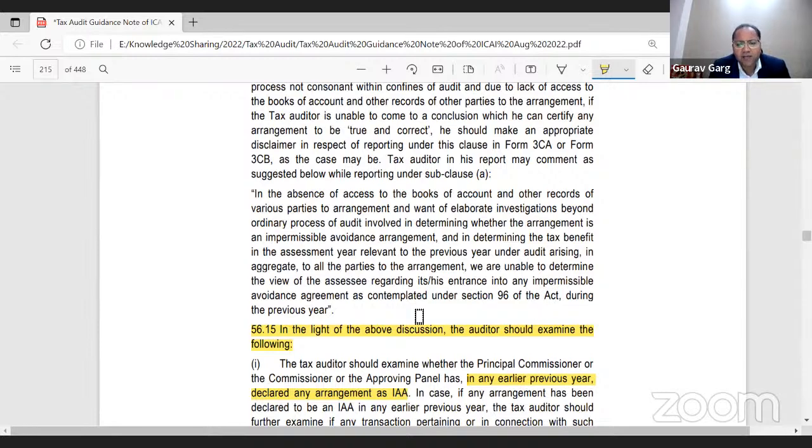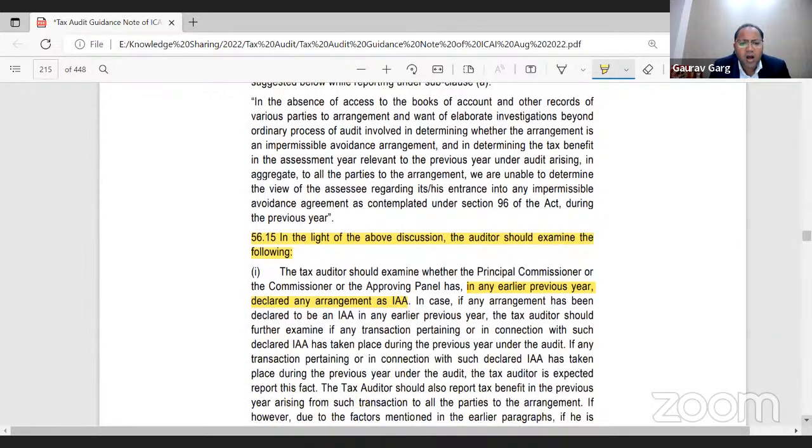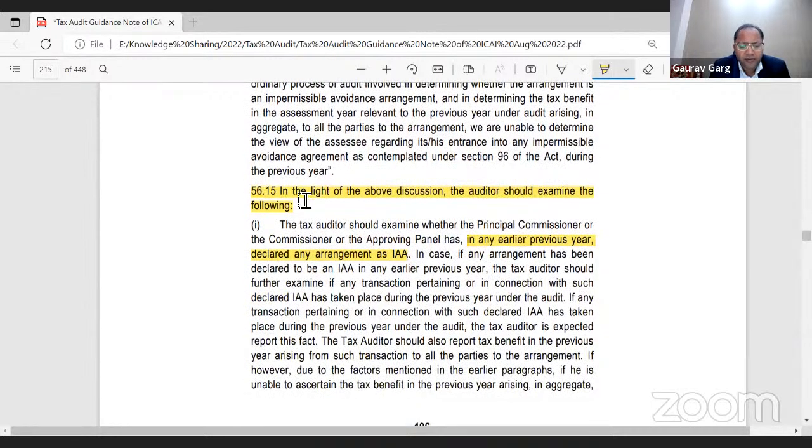So it says if you do not have access to all the records, and because of the investigation that is needed, one may put this disclaimer with regard to Part A in Form 3CA or 3CB, whichever one is filing. However, if we go to para 56.15, the Institute does suggest where you need to report.